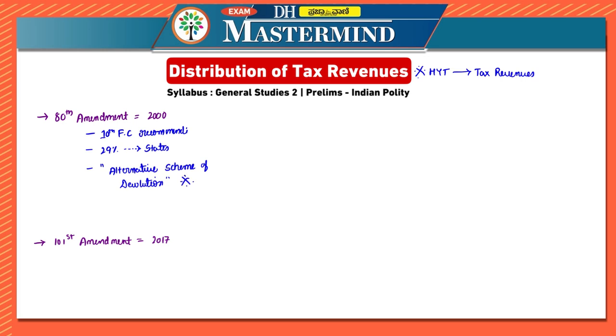Second one is the 101st Constitutional Amendment Act. I have written 2017 because it came into effect from 2017, but this was enacted in 2016 itself. So it is the 101st Constitutional Amendment Act of 2016. Now this is related to GST, which is Goods and Services Tax, which replaced indirect taxes.